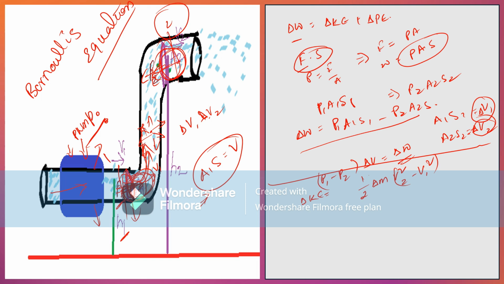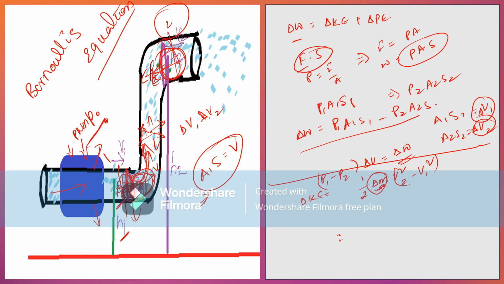Throughout the pipe it is half M V square, we know that. But from one point to the second point, it is delta M, that is, the change in mass of the fluid, into V2 square minus V1 square. If I place M here, then I consider the whole mass of the fluid.